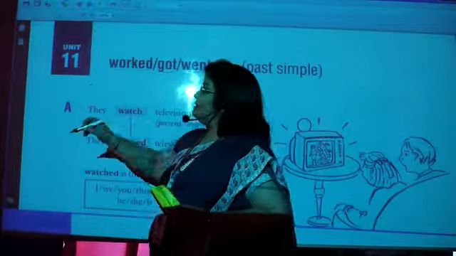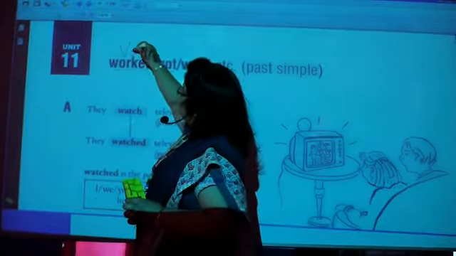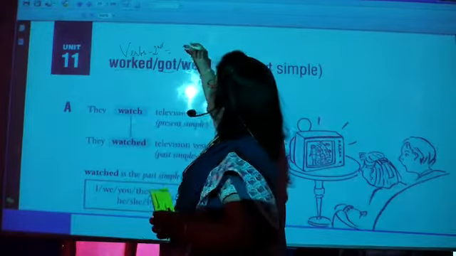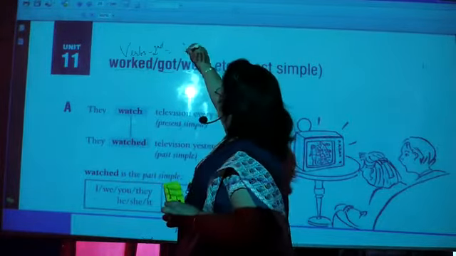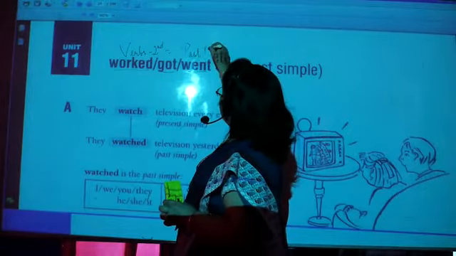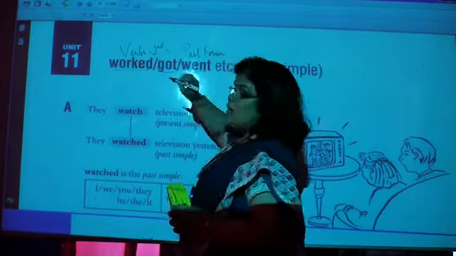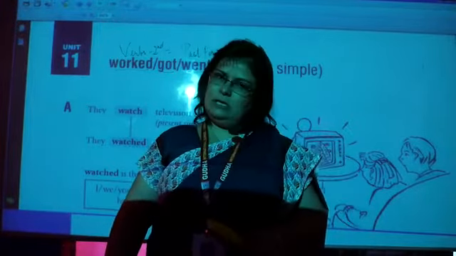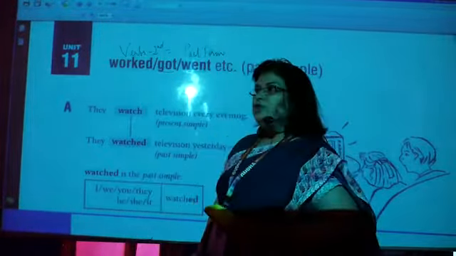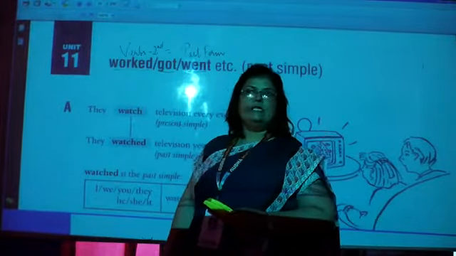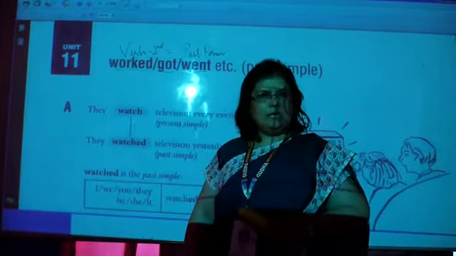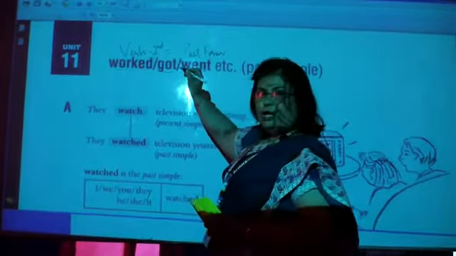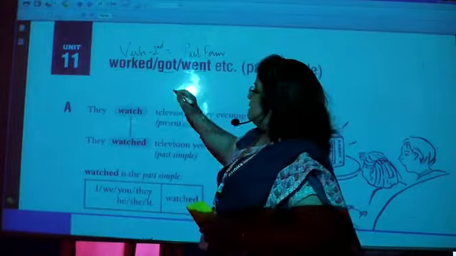Now what are these? These are the verbs' second form. Verbs' second form means it is the past form. So this is the past form of verb, or you can say we are going to discuss simple past tense. Right? So when we are framing sentences with simple past tense, what do we do? The general structure of the sentence is